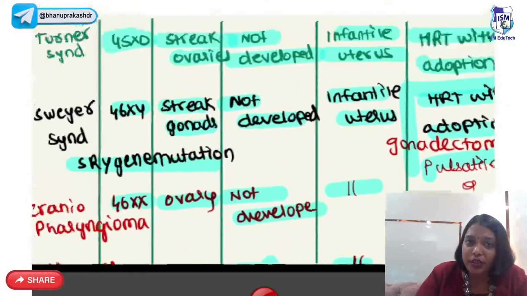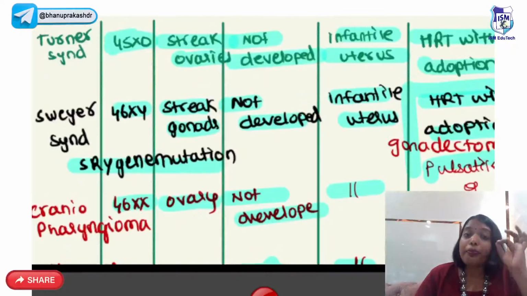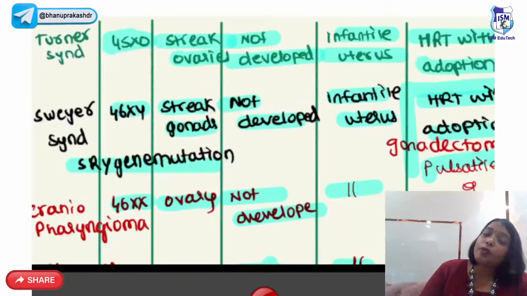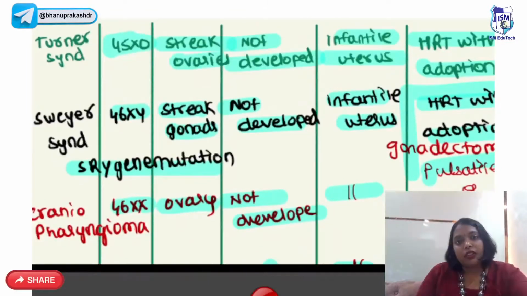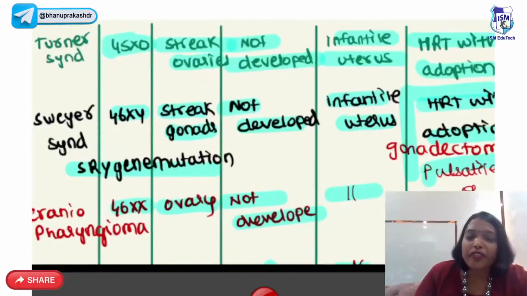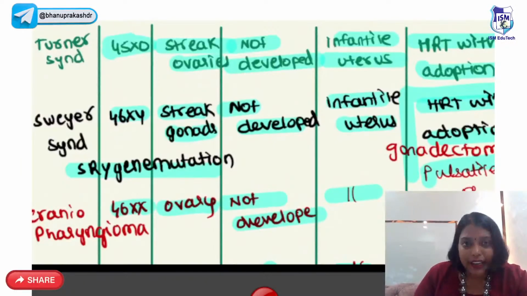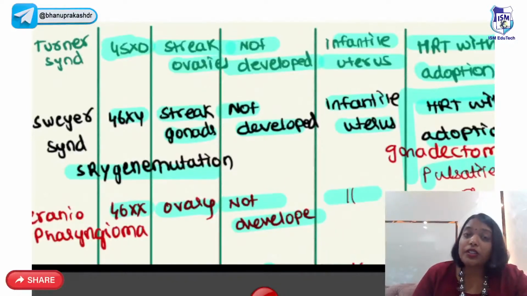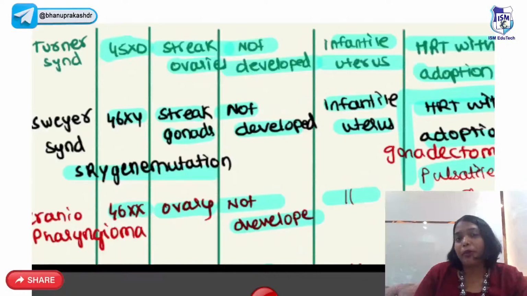Next one is Turner syndrome. So Turner syndrome is 45XO. Now guys, please remember, you have pure Turners. You also have Turner mosaic. Turner mosaic means some chromosomes... See, we have 46 chromosomes, right? So these people have some cells that are 45XO and some cells that are 46XX, absolutely normal. So Turner mosaic can have some normal karyotype cells and some abnormal karyotype cells.